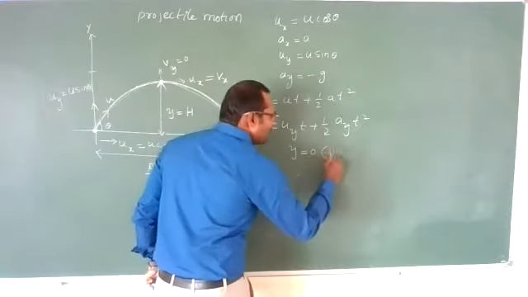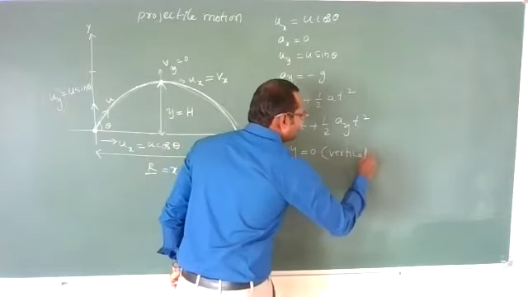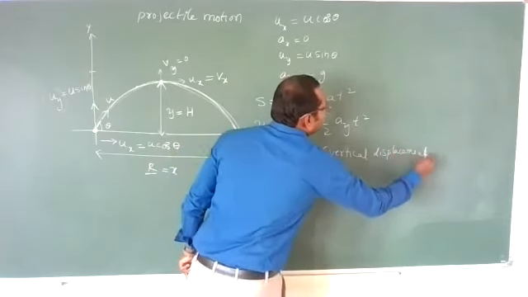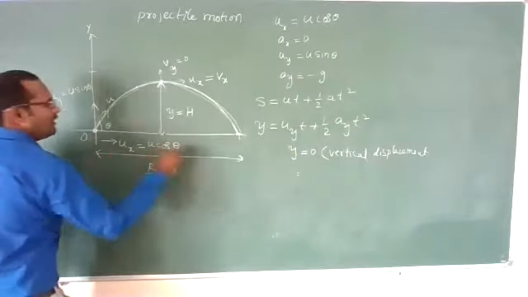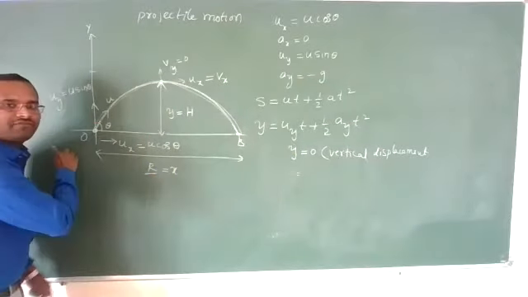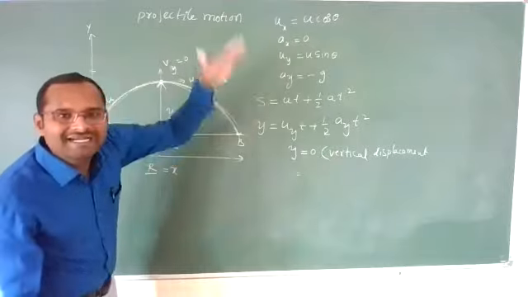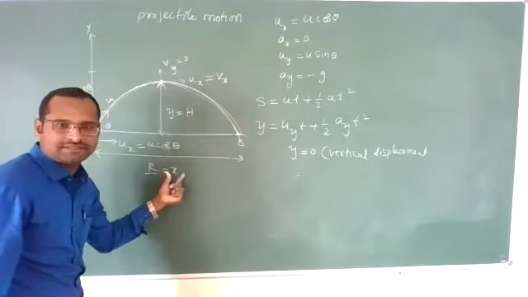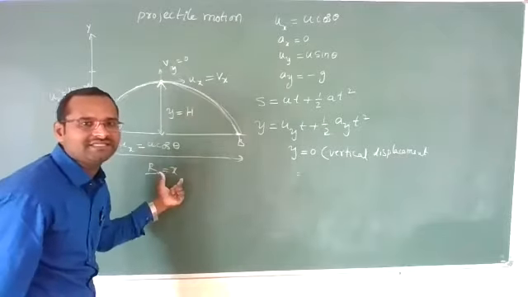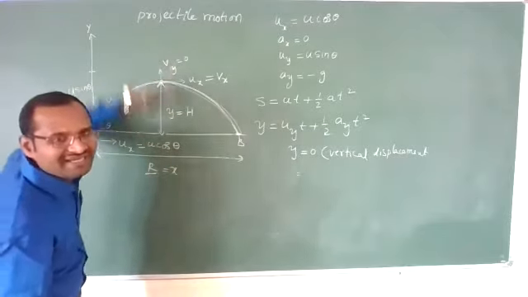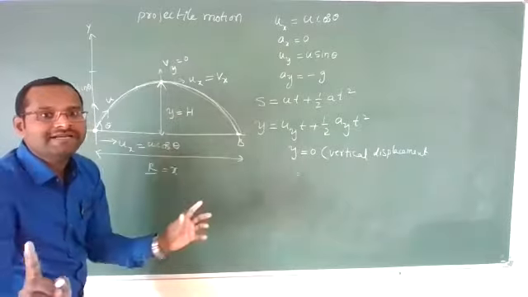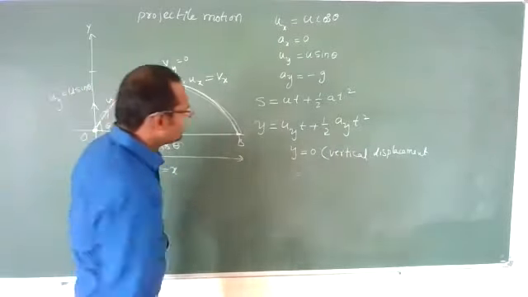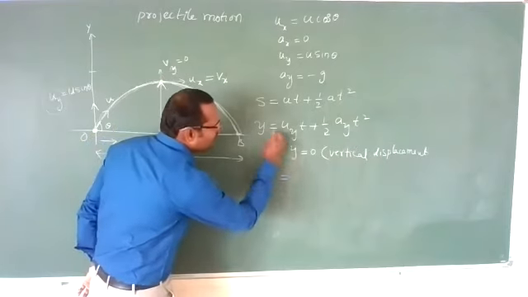The body is projected from point O and reaches point B. From O to B, vertical displacement how much? 0, whereas horizontal displacement is x. Vertically it has not traveled anything. Displacement I am saying, not distance. So substitute 0 is equal to uy.